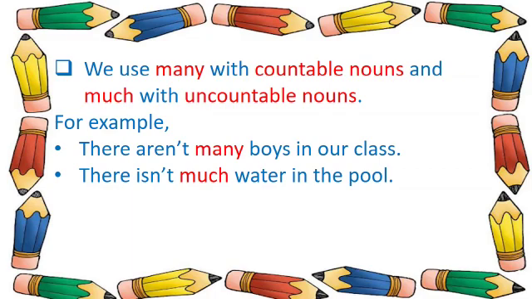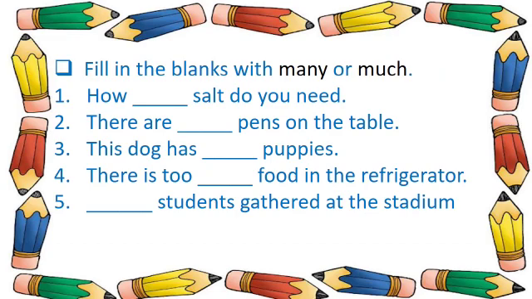Now students, remember, we use many with countable nouns and much with uncountable nouns. So for example, there aren't many boys in our class. So now here in this sentence, boys are countable, so we used many in the sentence. Second, there isn't much water in the pool. Now here water is uncountable, so we used much.